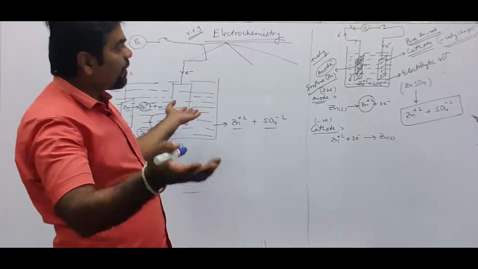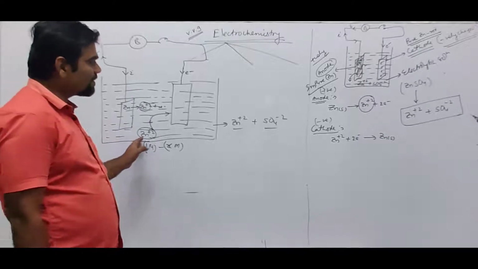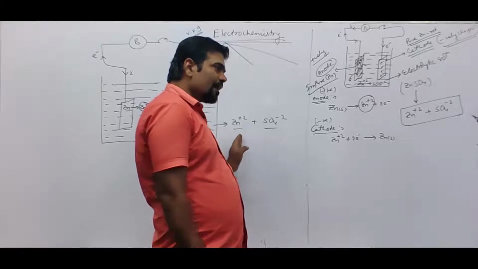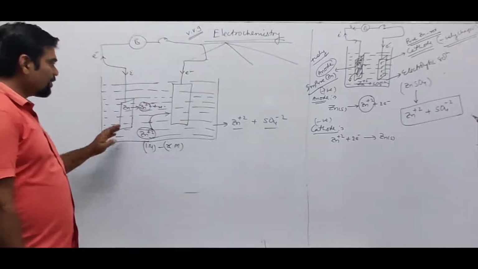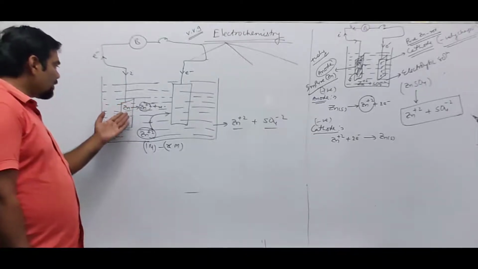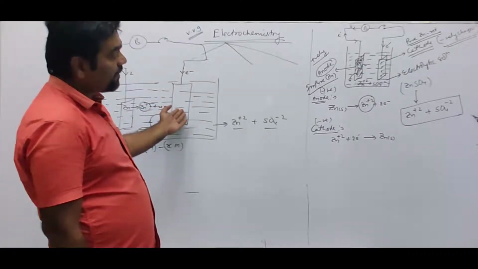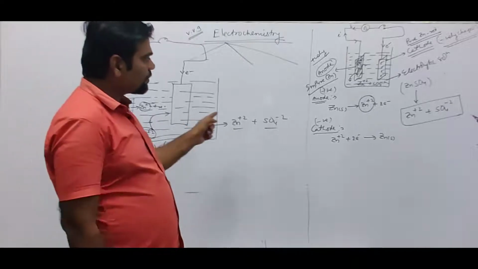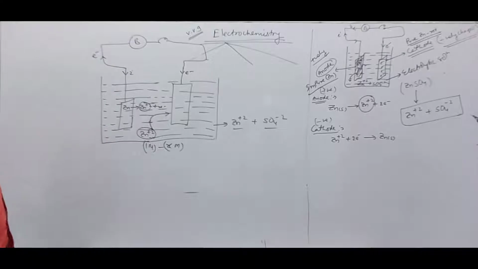So while we pass electric current to the solution, that particular electrolyte is converted into corresponding ions, and these ions start migrating towards the oppositely charged rod itself. The rod which undergoes oxidation is the anode, and the rod on which reduction takes place is the cathode. So on the anode there will be oxidation, on the cathode there will be reduction. Okay, this is the phenomenon which is called electrolysis.